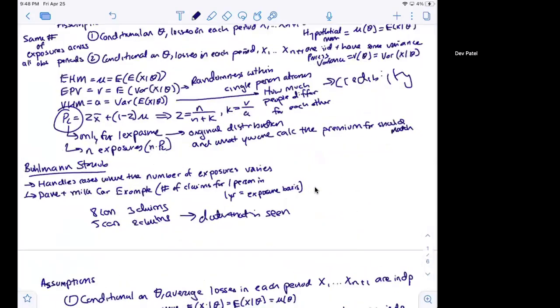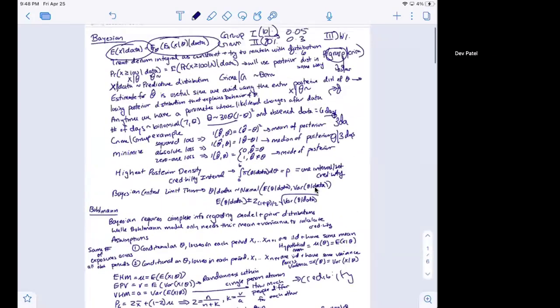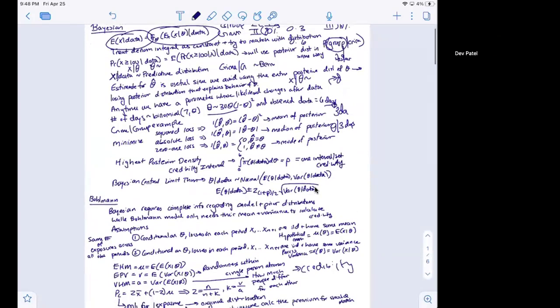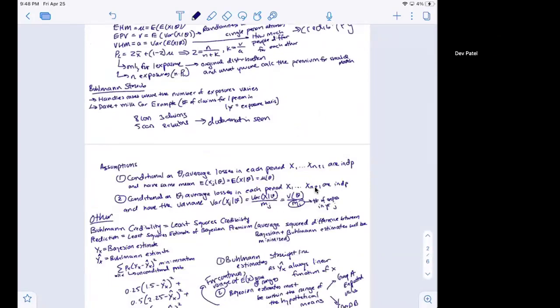And so that's the difference between Bühlmann and Bayesian, which we consider to be theoretical, driven from theoretical distributions. And now we're transitioning over to more empirical data, or Bühlmann-Straub, where we're able to get these estimates from just empirical or observed data without requiring any theoretical distribution.